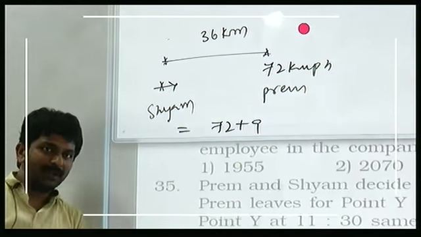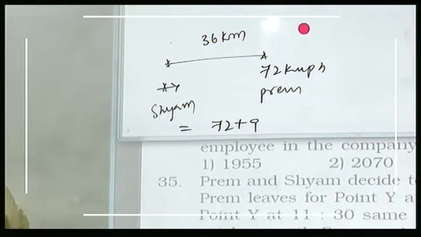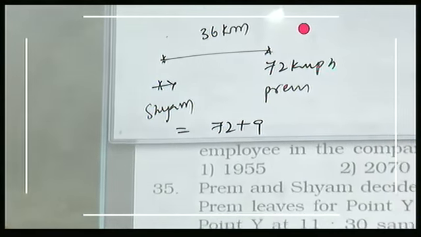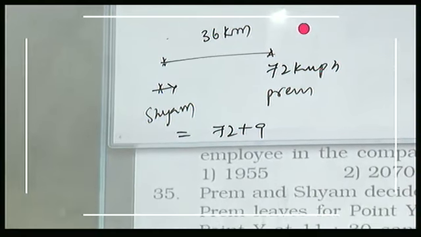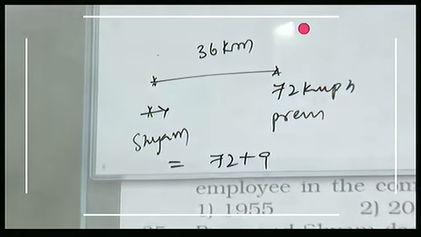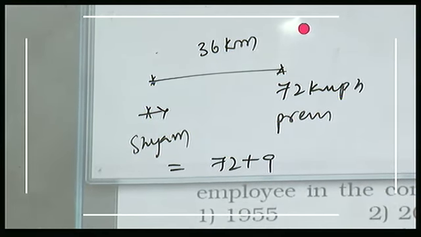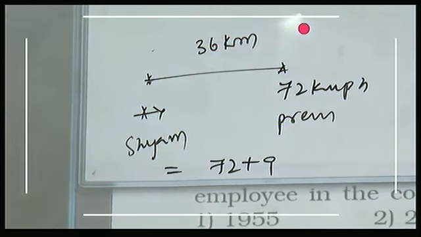Answer 81 kilometers per hour. In 4 hours, Sham has to cover an extra distance of 36 kilometers. In 1 hour, he has to cover 9 kilometers extra than Prem. So that is 72 plus 9. 81 kilometers per hour is your answer. Understand everyone?